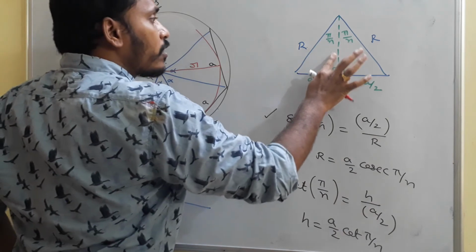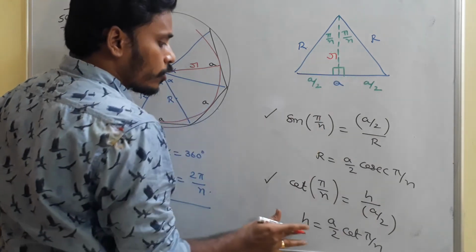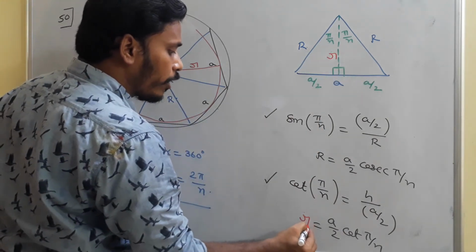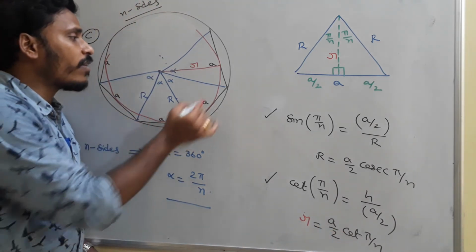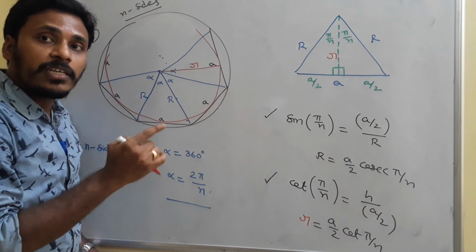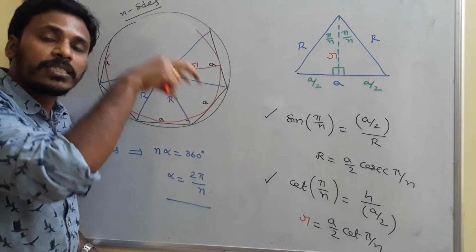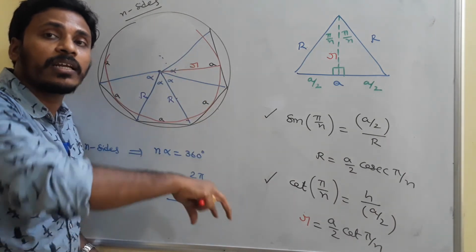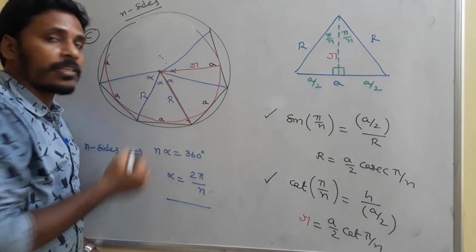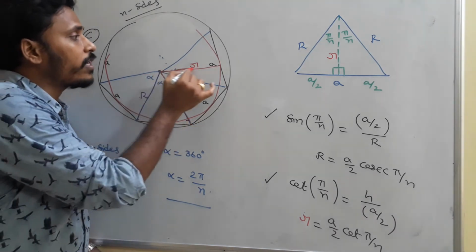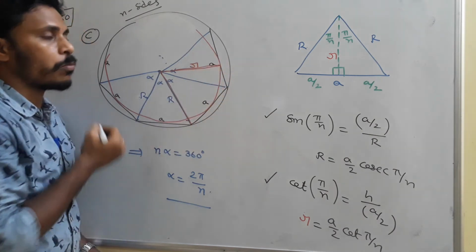So this h is simply nothing but small r, and this smaller length is a by 2 cot pi by n. Once again I am repeating, if you have a regular polygon, there is a chance to inscribe one circle in it and one circle which is circumscribed. The radius of the circumscribed one is capital R. The radius of the inscribed circle, this red colored circle, is smaller.